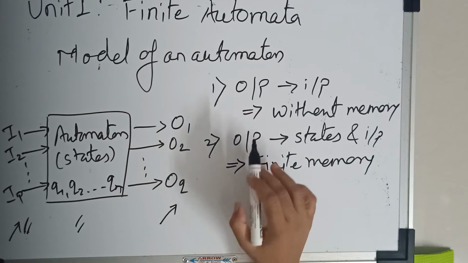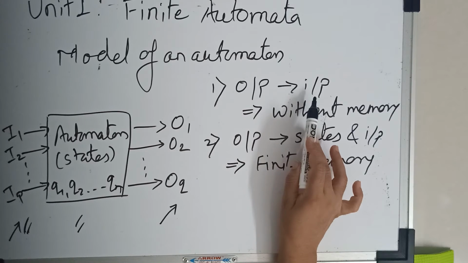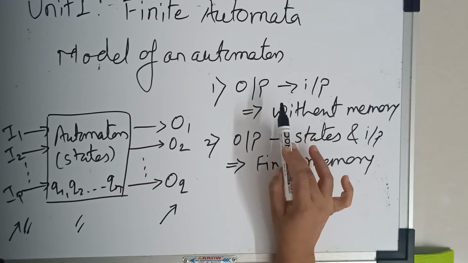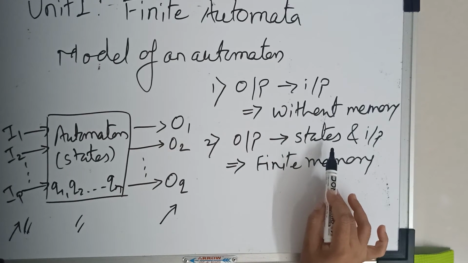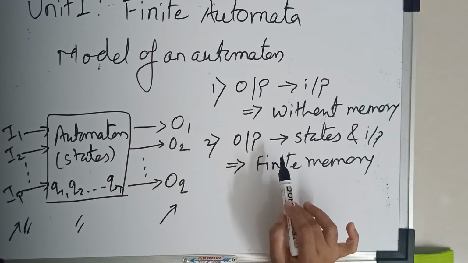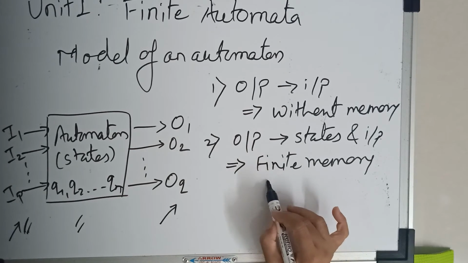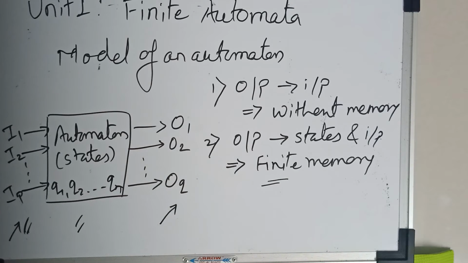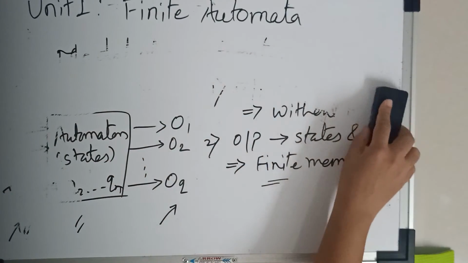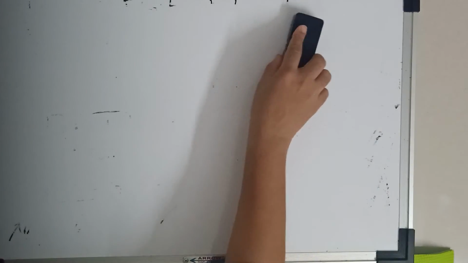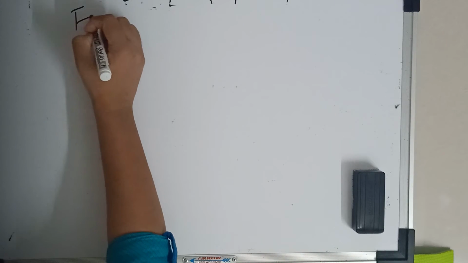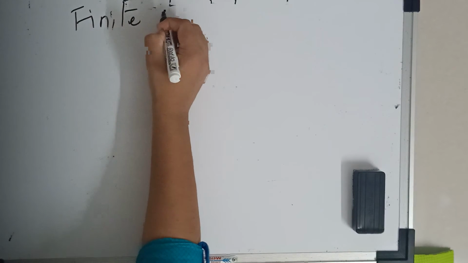I repeat, an automaton in which the output depends only on input is called an automaton without a memory. And an automaton in which the output depends on states as well as input is known as an automaton with a finite memory. Now this is about automaton. Then we'll see about finite automata.